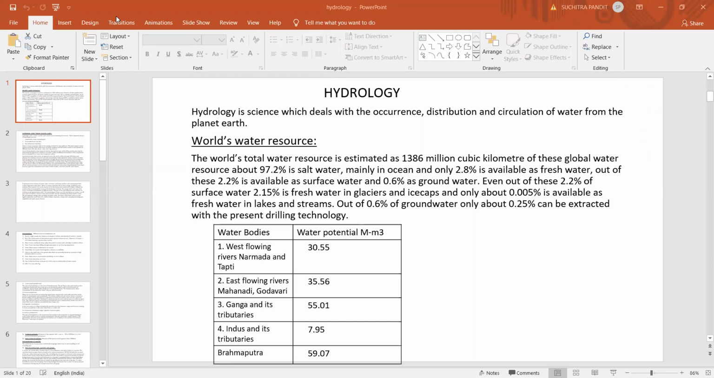Hydrology is basically an earth science which deals with the occurrence, storage, distribution and disposal of water on the planet Earth. All of you know about the hydrologic cycle which occurs in nature.